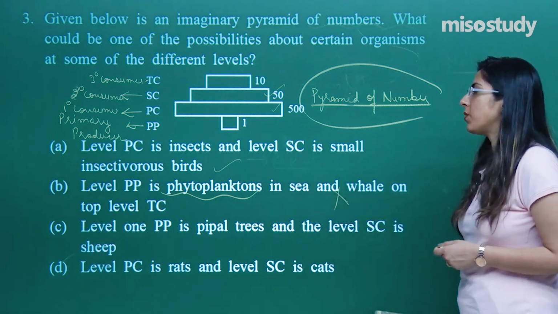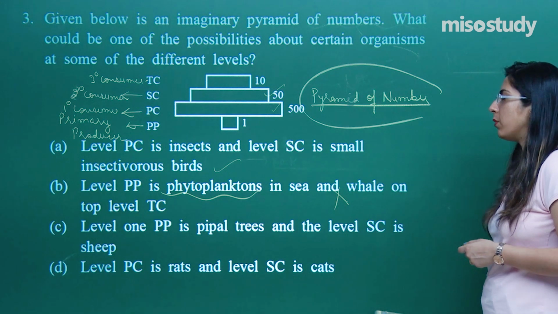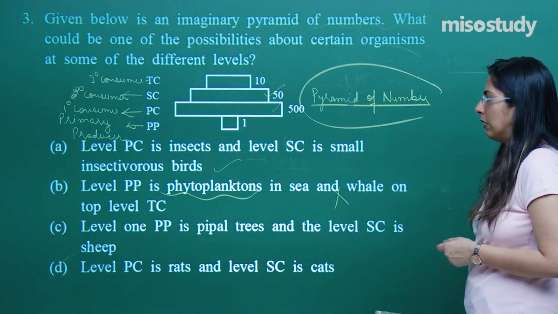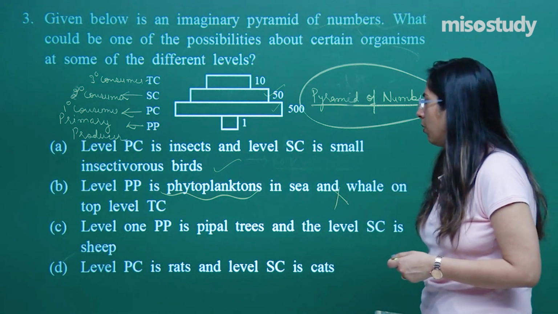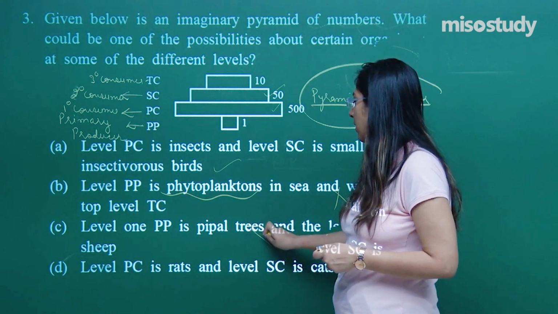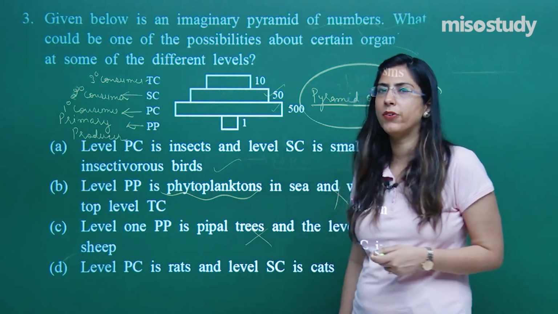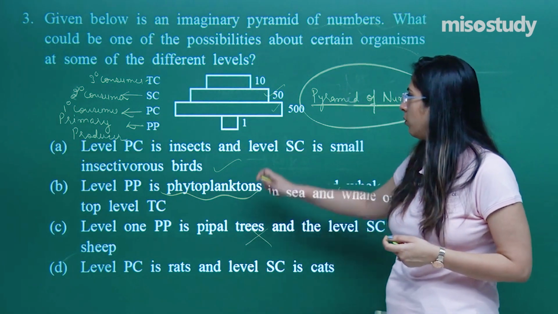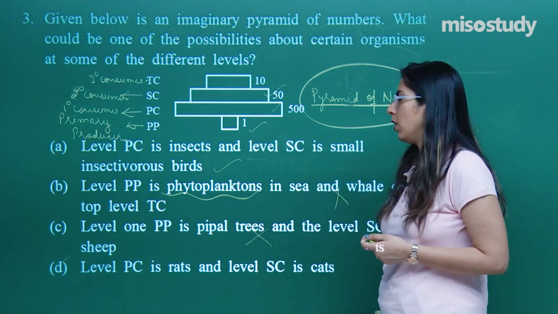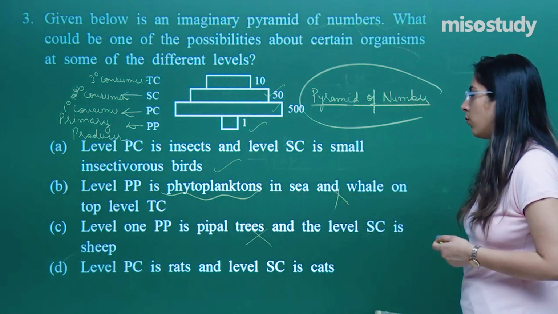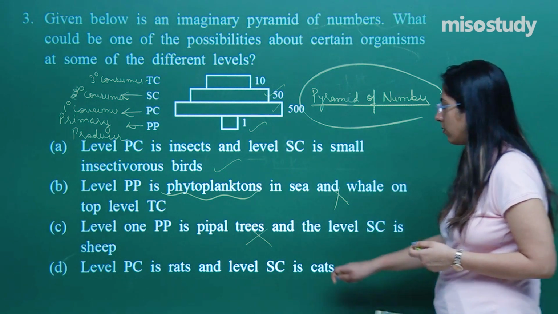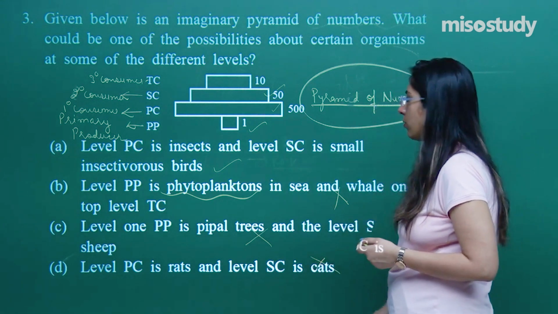Let's look at option C. Level 1 primary producer is a tree and the level secondary consumer is a sheep. No, this cannot be the right option because they are talking about the terrestrial ecosystem. In the terrestrial ecosystem, the trees are more in number, but they have written only one tree. Option D: primary consumer is rats and secondary consumer is a cat. This is also a wrong option.